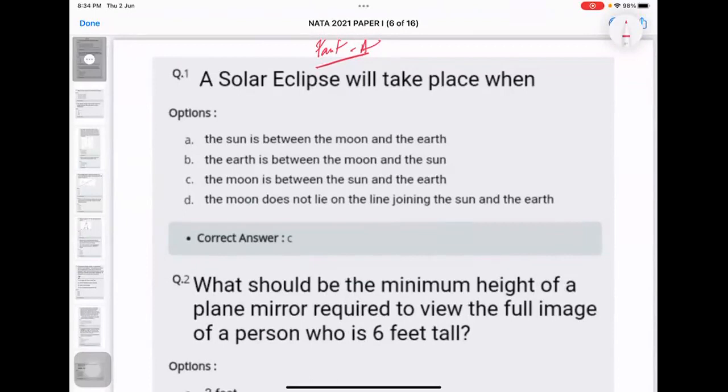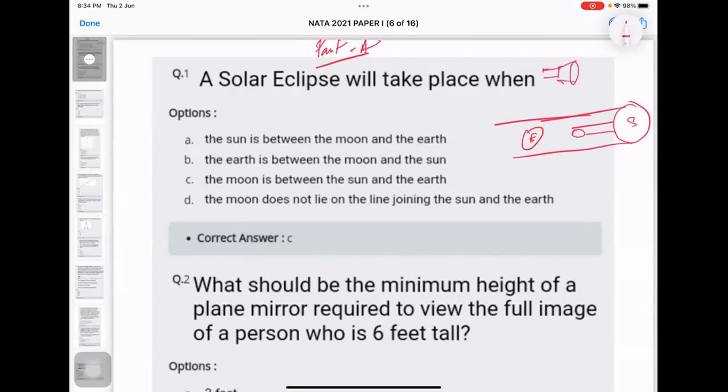Question number 1: a solar eclipse will take place when? The correct answer is C, the moon is between the sun and earth. You have your earth over here, your sun, and this is your moon. Rays are coming from this side. You can do this experiment at home also.